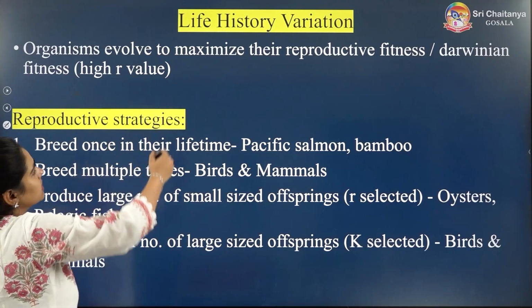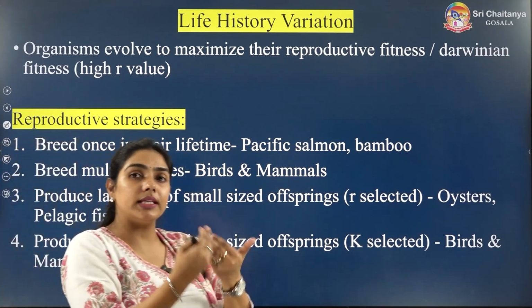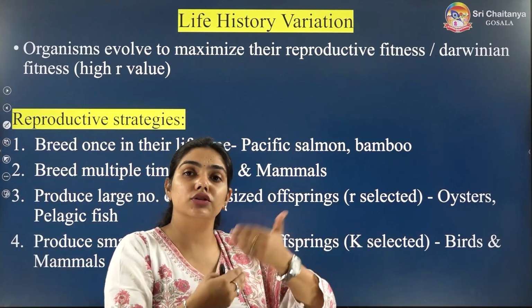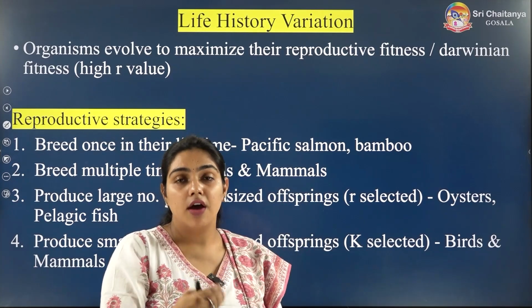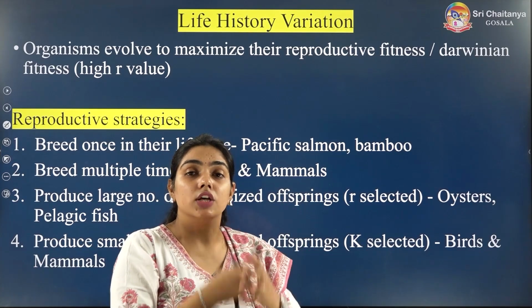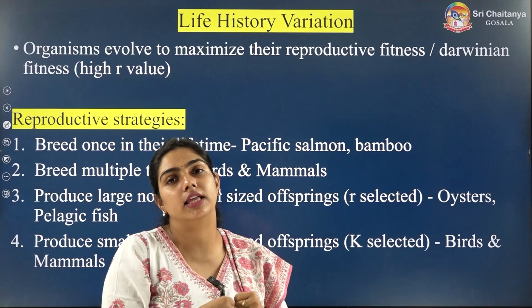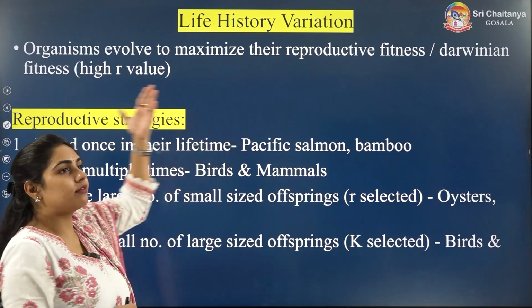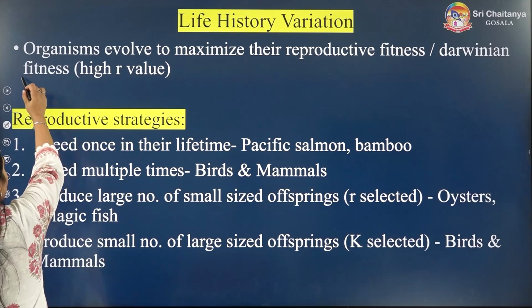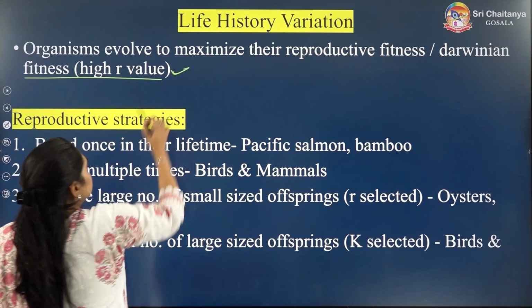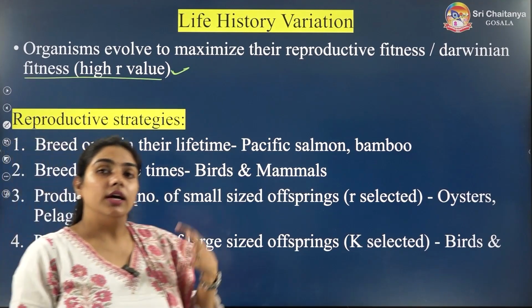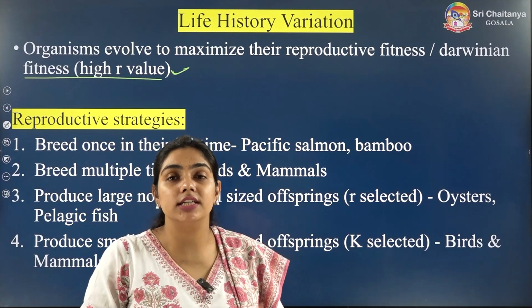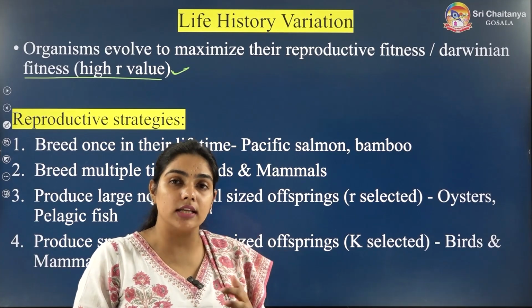Organisms evolve and change themselves so that they will be fit in nature. That is also called Darwinian fitness, a high R value. To achieve this high R value, different organisms adopt different strategies.